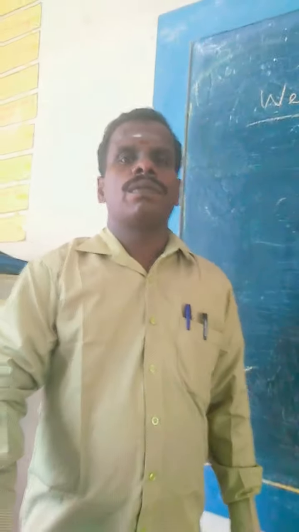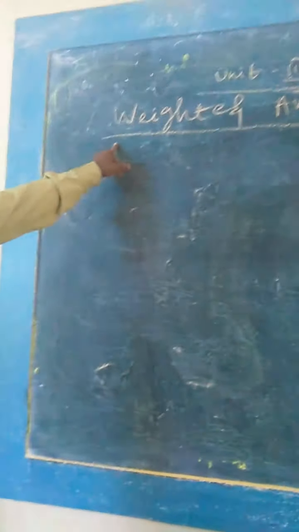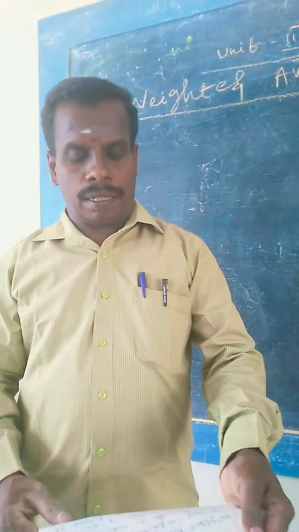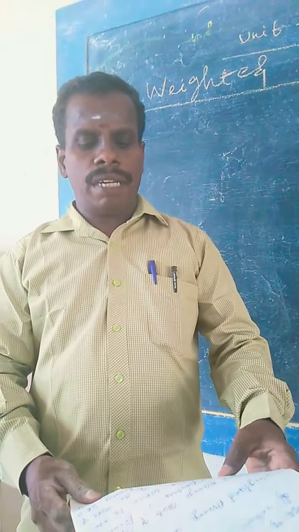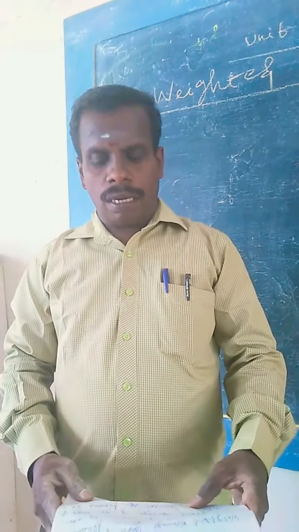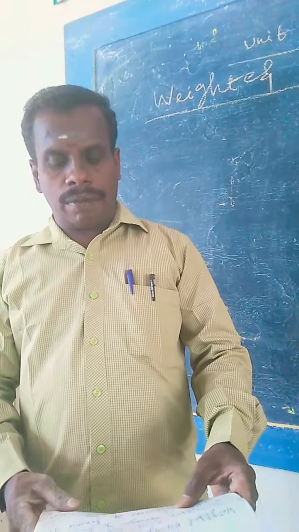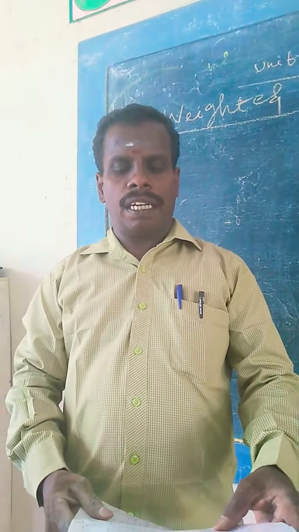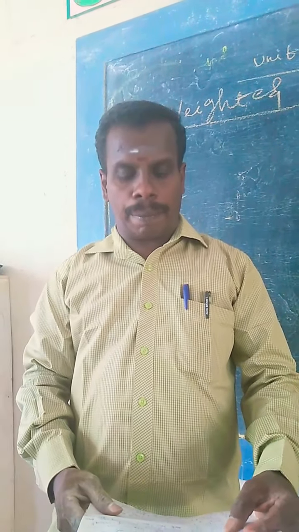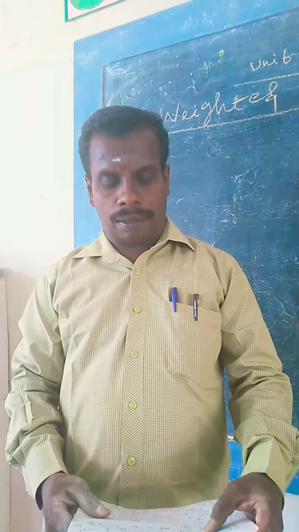Next, we'll move on to Unit 3, Weighted Average Cost of Capital. Some important problems. What do you mean by weighted average cost of capital? Weighted average cost of capital is very important in financial decision making. WACC is the weighted average of the cost of different sources of finance. It is also known as composite cost of capital or overall cost of capital.